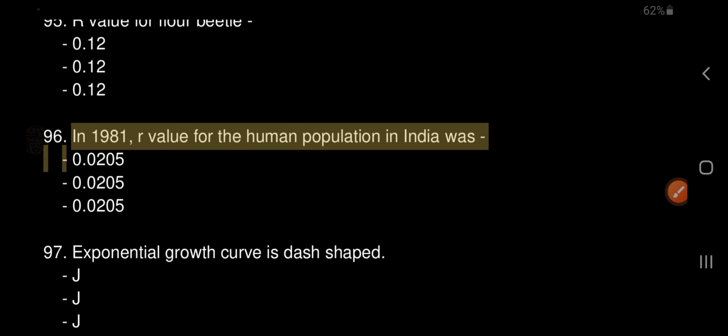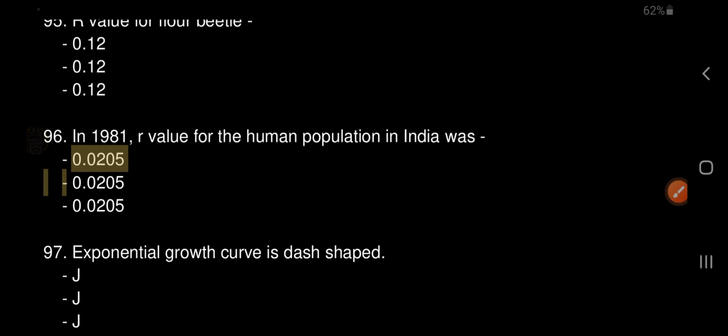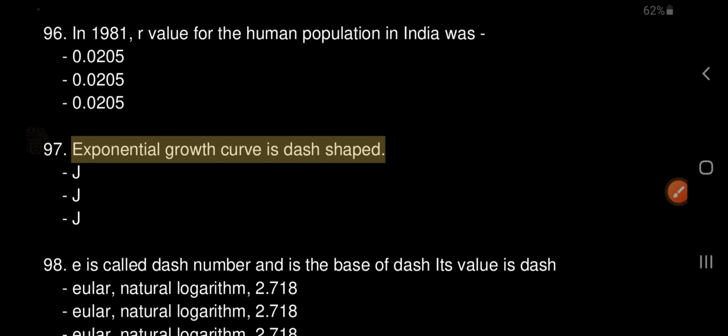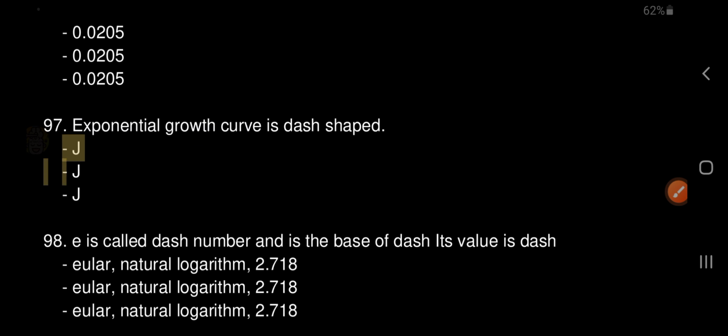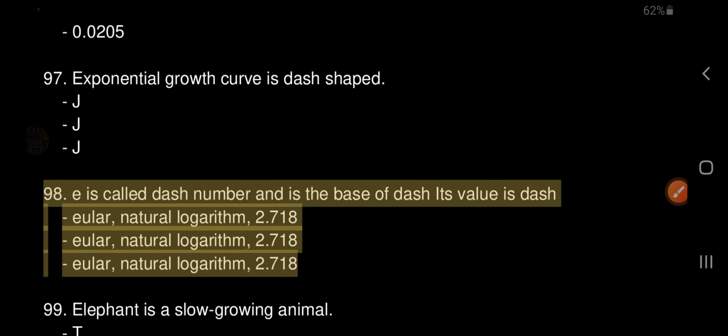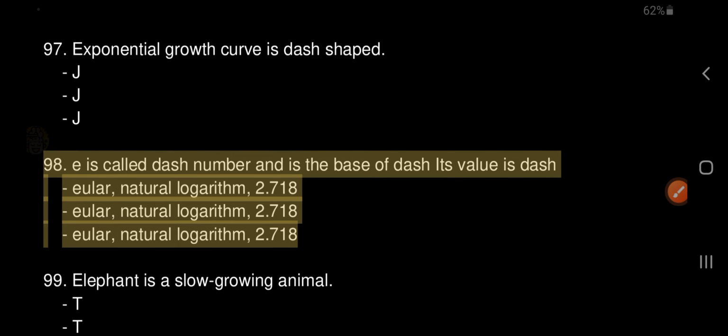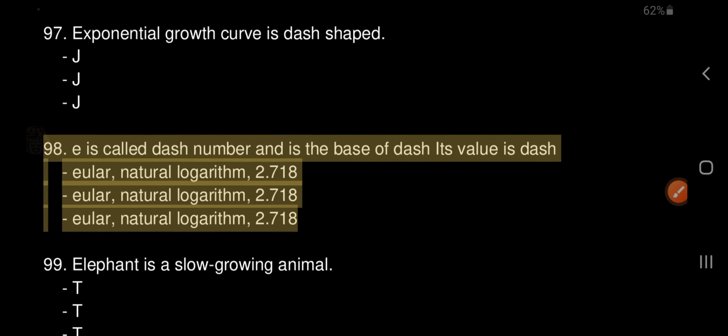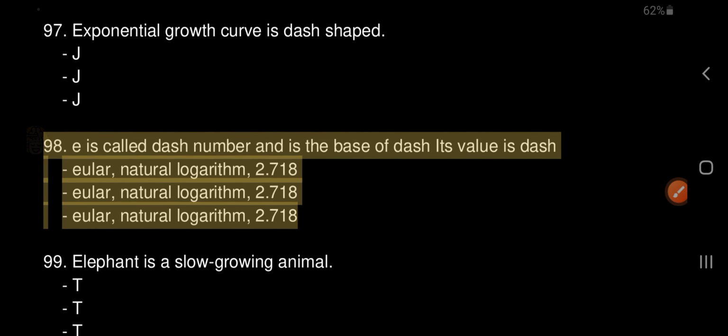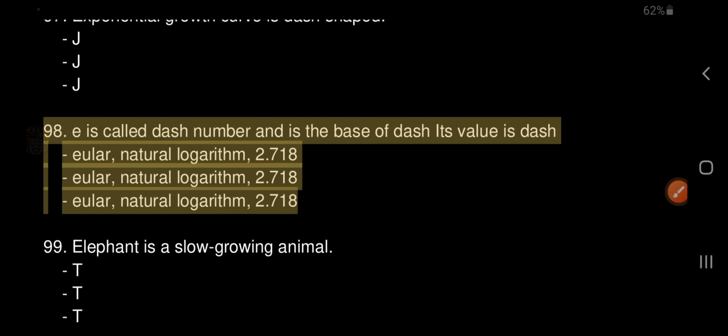96. In 1981, r value for the human population in India was 0.0205. 97. Exponential growth curve is dash shaped. J. 98. E is called dash number and is the base of dash. Its value is dash. Euler, natural logarithm, 2.718.